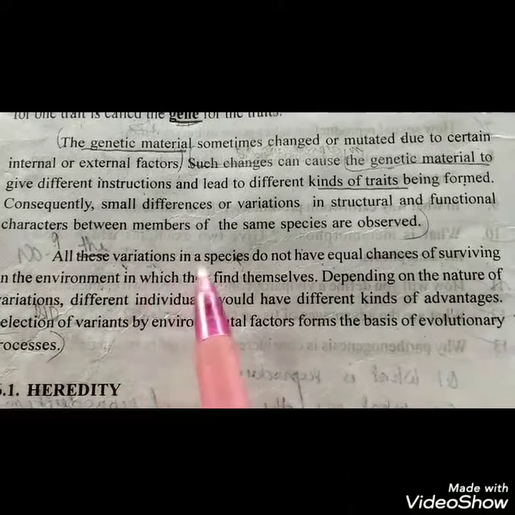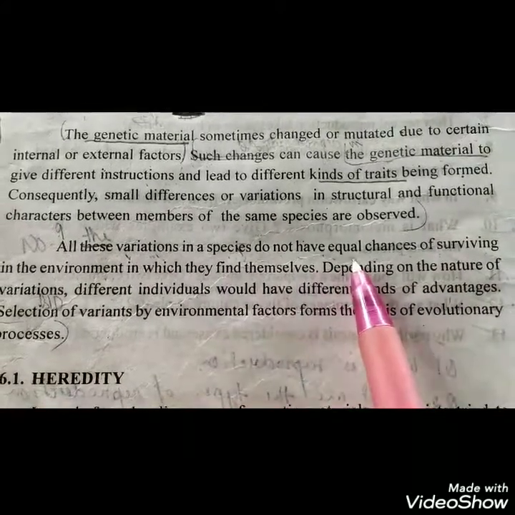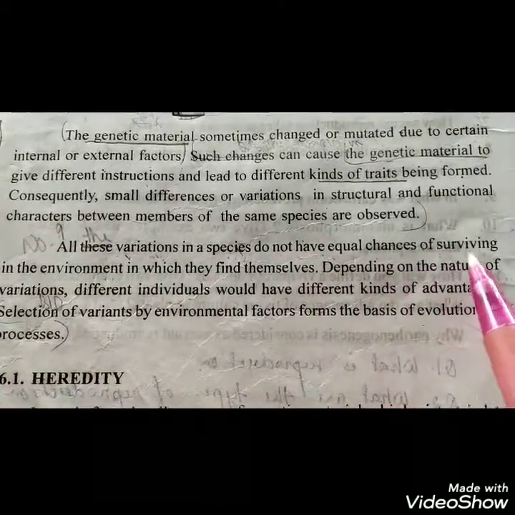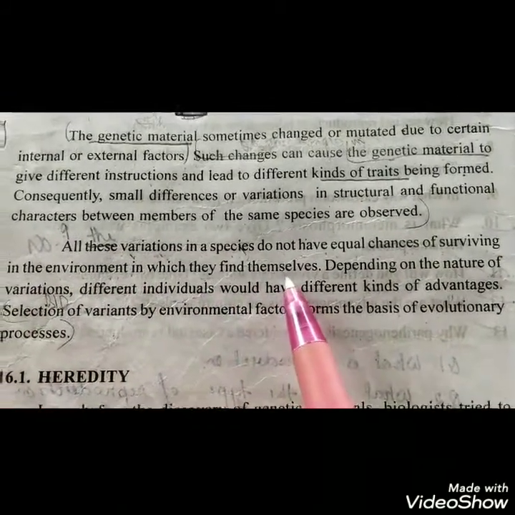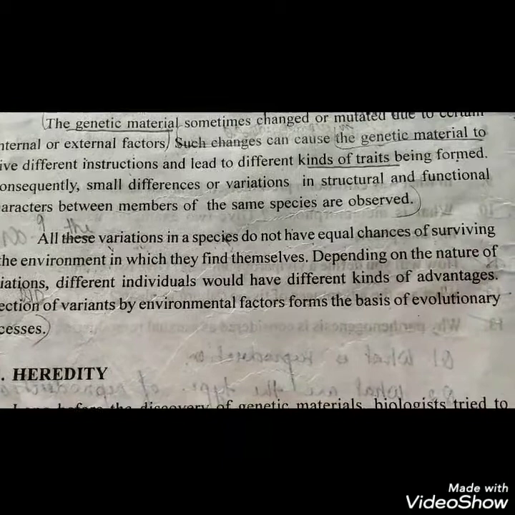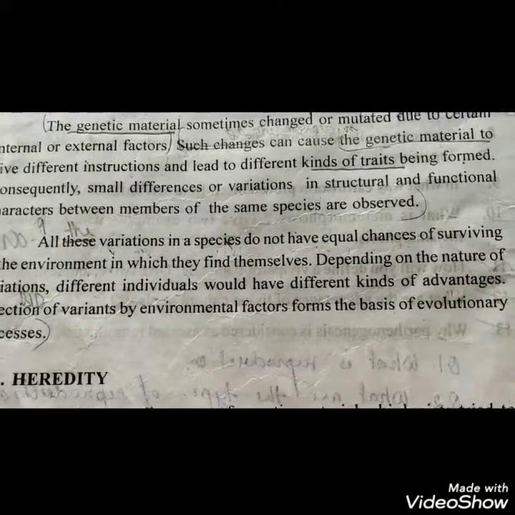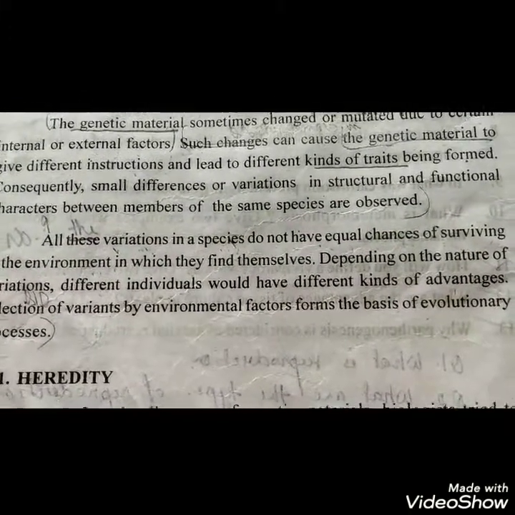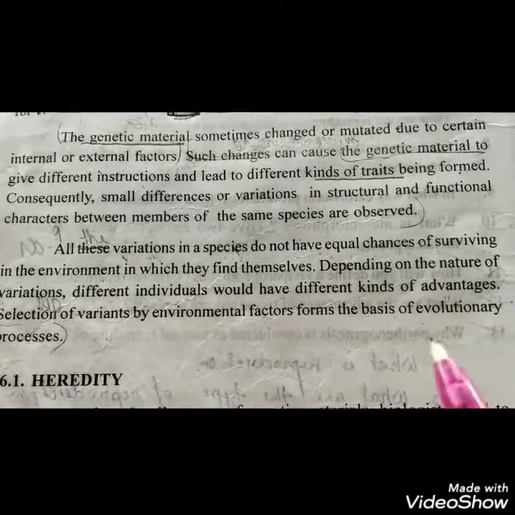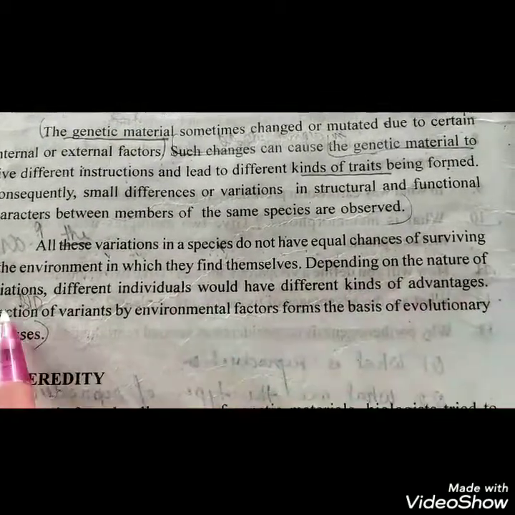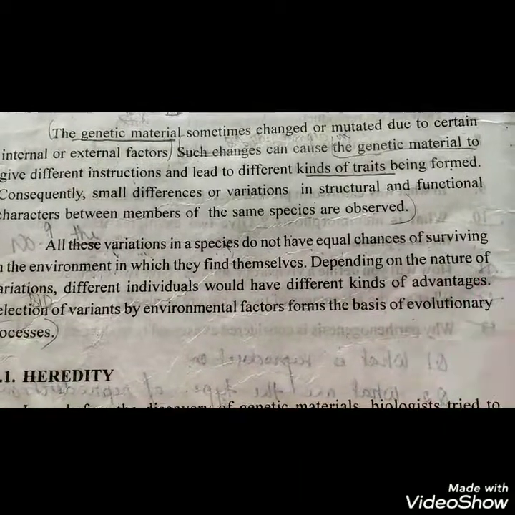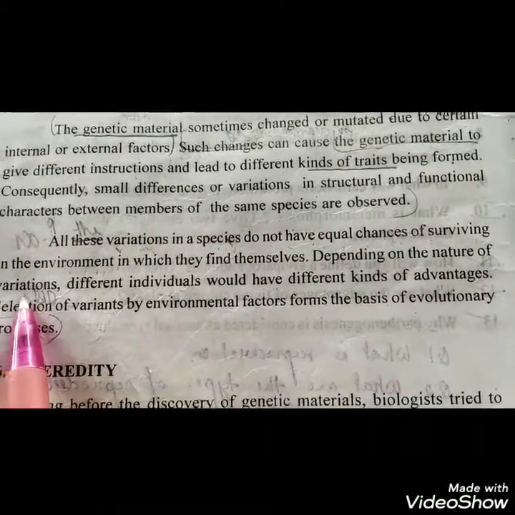All these variations in the species do not have equal chances of surviving in the environment in which they find themselves. It is not necessary that all the organisms or all the individuals will survive in the changing environment. Depending on the nature of the variation, what will happen?